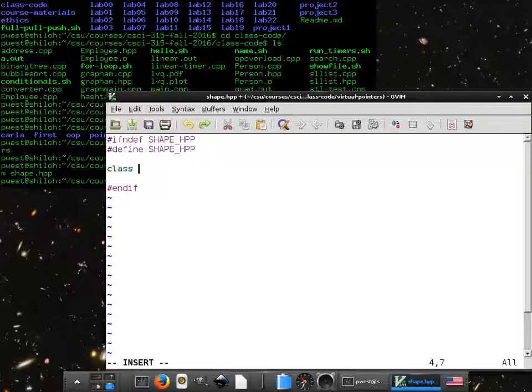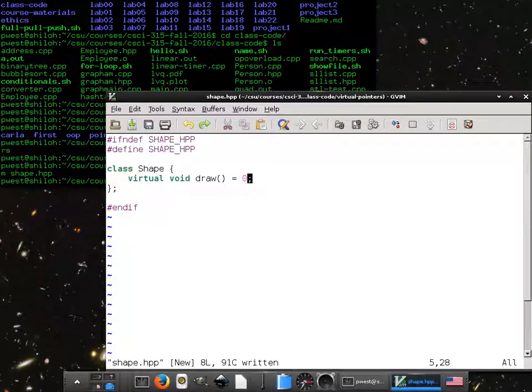So we'll have class shape, and I cannot remember how this was done. It's like virtual void draw equals 0. We'll create a virtual function called draw, set equal to 0, meaning it has no implementation.